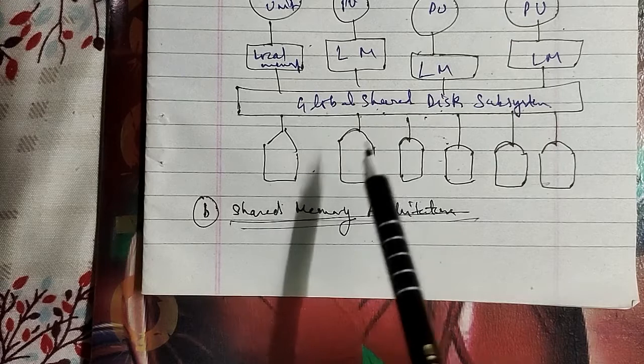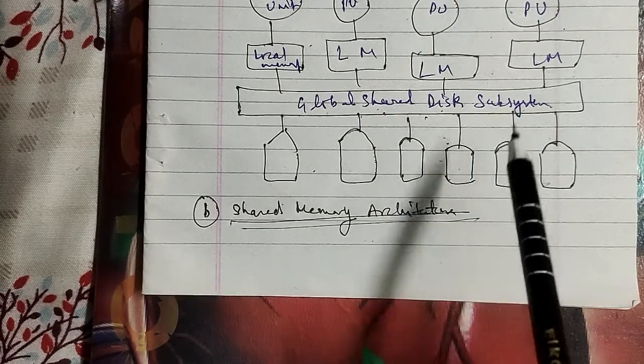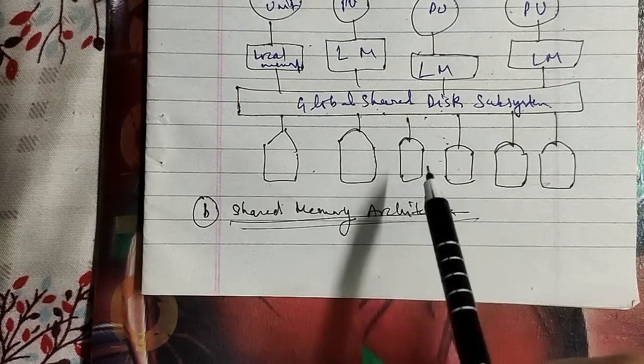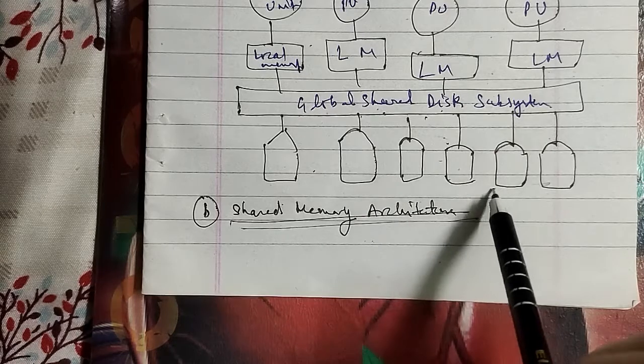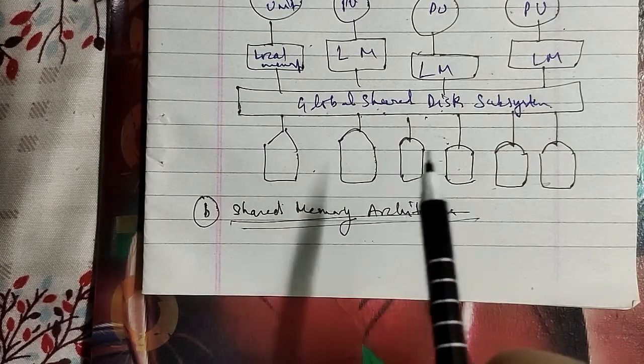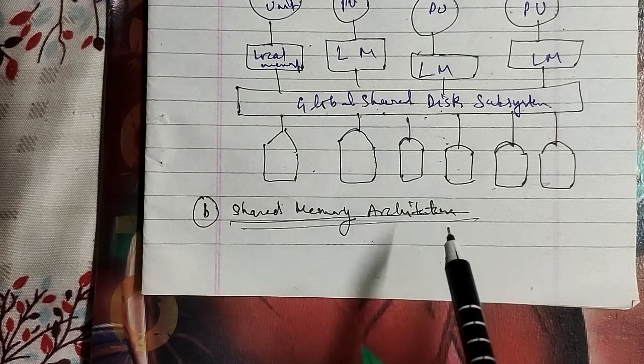In the shared memory SMP system, the DBMS assumes that the multiple database components executing the SQL statement communicate with each other by exchanging messages and data via the shared memory here, and all processors have access to all data, which is partitioned across the local disks as well.